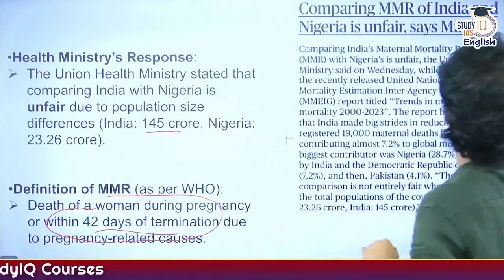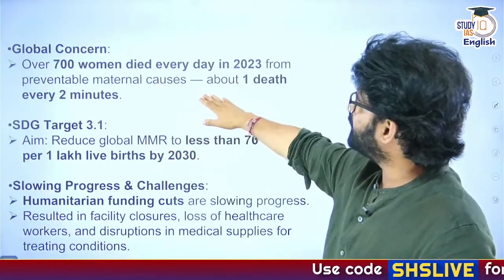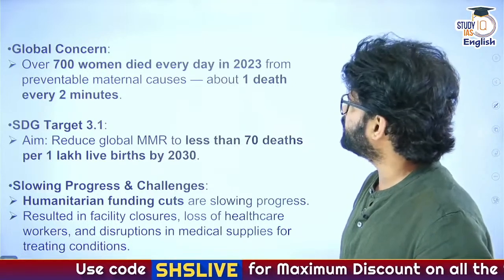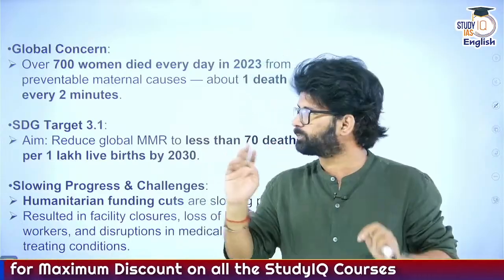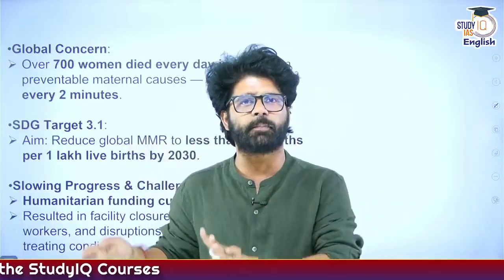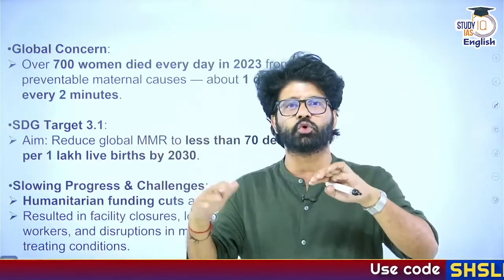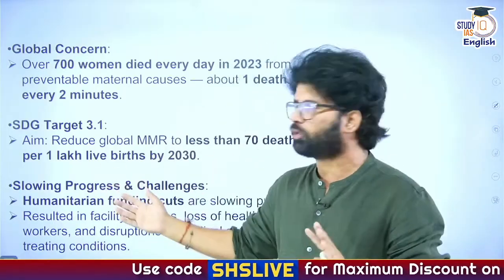Cool, sir. Let's move forward. Global concern: there are so many things happening. 700 women were dying every day in 2023 from preventable maternal causes, as you can see here. SDG target: again, let's focus from an exam perspective. How many goals and targets are there in the SDGs, the Sustainable Development Goals? By which year do we have to achieve all these goals and targets? Is it 2030, 2025? If you know it, post it in the comment section.